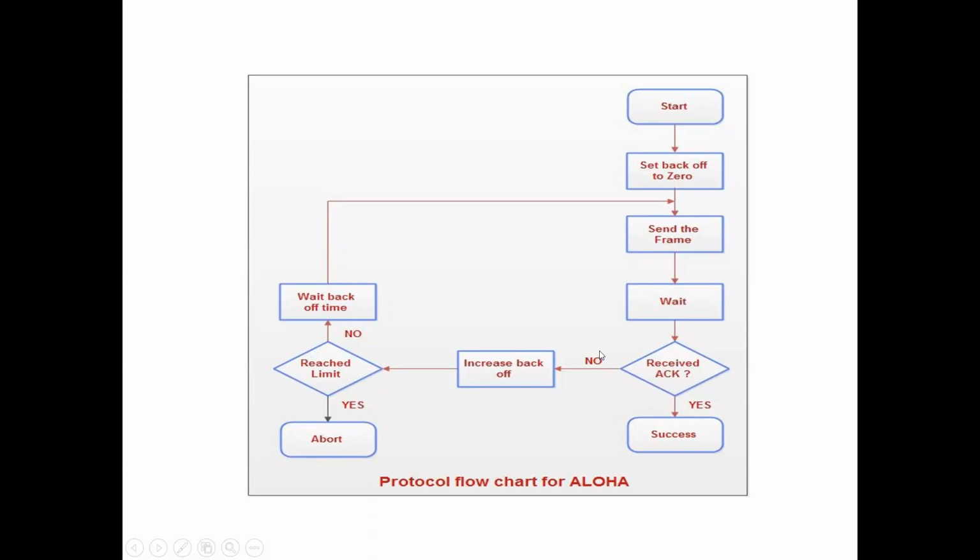If the acknowledgement is not received by the sender, then increase back off, so wait for some time. If the time reaches the limit, then abort the transmission and end. If the limit is not exceeded, wait for some more time and resend the frame. So this is the flowchart for Aloha.